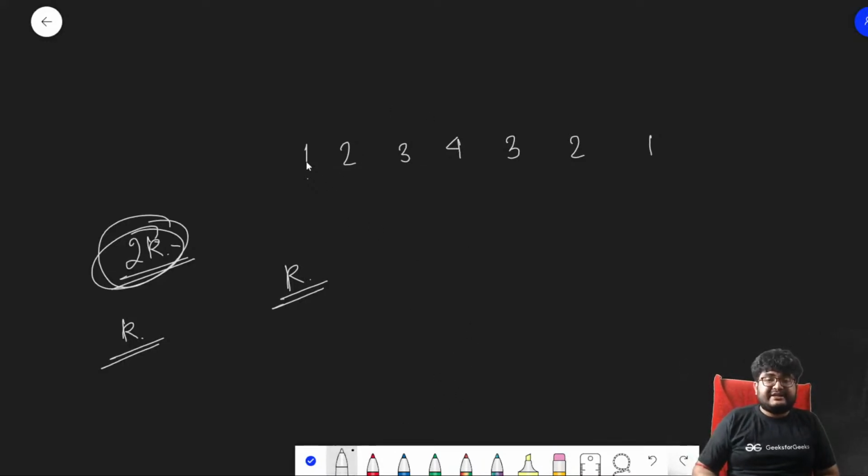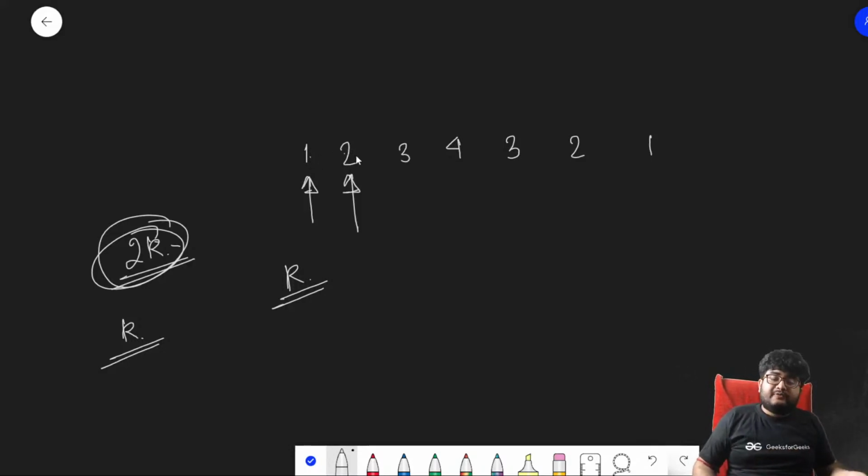For that reason, we have 2 pointers. Initially the first pointer will be the first element, for the left hand part. The right hand part will be the second element. This will be the first center. Now here the left sum is 1, the right sum is 2.